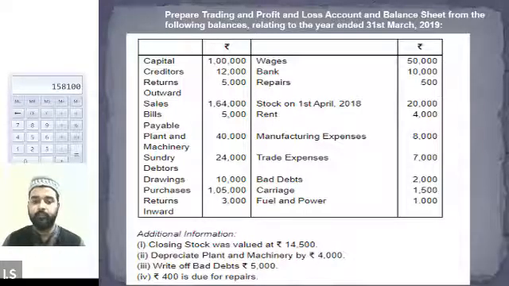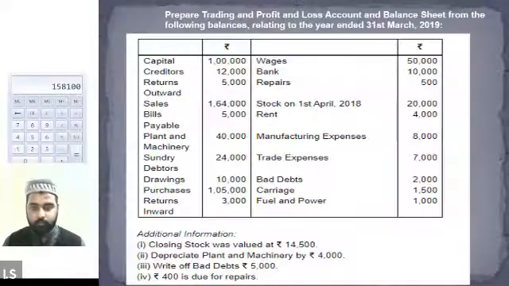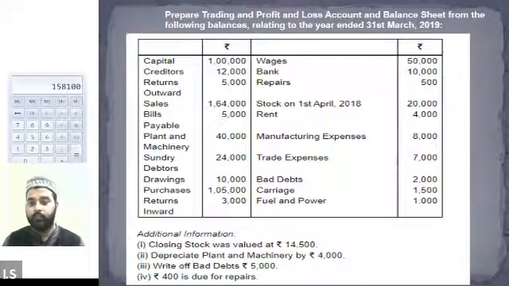Done, everybody, with the format? Okay. First of all, the first item in the question is capital. I think you already know where we should write down the value of the capital. Please write it in the balance sheet on the liability side. Then we have the information about the creditors. Creditors is a liability, so we will write it in the balance sheet on the liability side, 12,000.